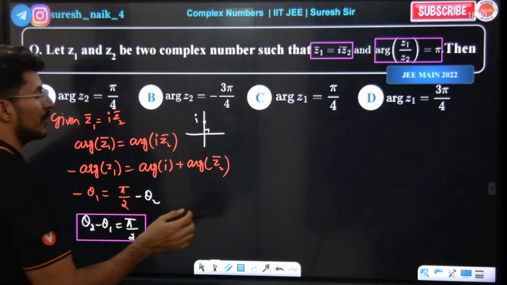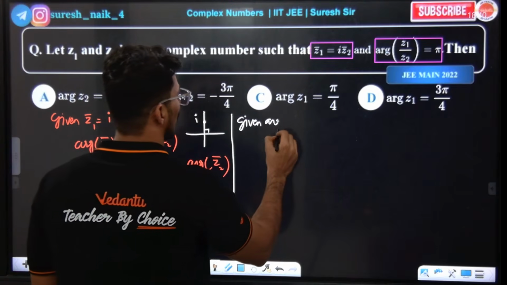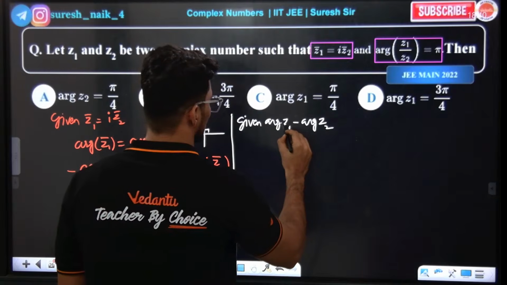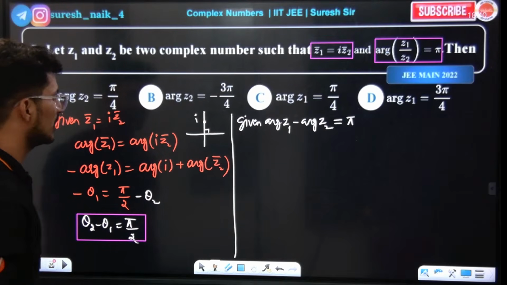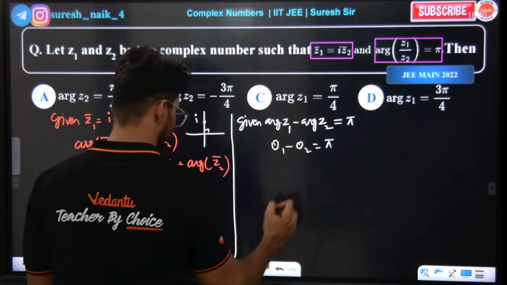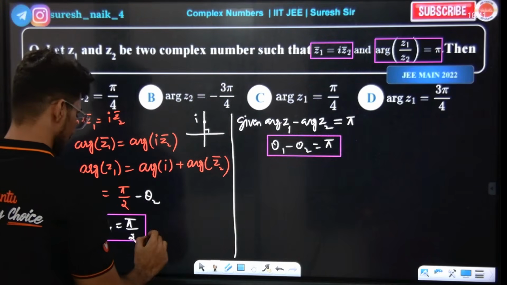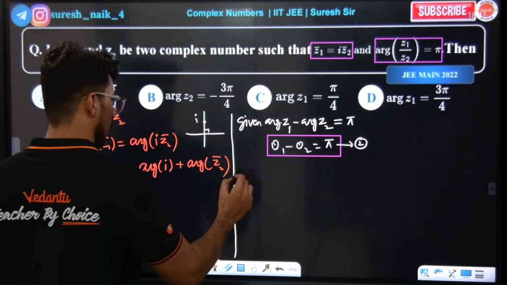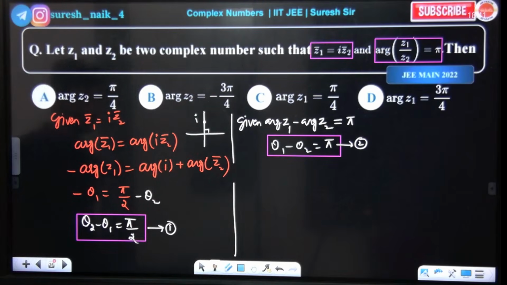Next, what they have given here? They have given argument of z1 minus argument of z2 is equal to pi. Argument of z1 is theta 1, so theta 1 minus theta 2 is equal to pi. These are two equations, equation 1 and equation 2. So if we add 1 and 2.